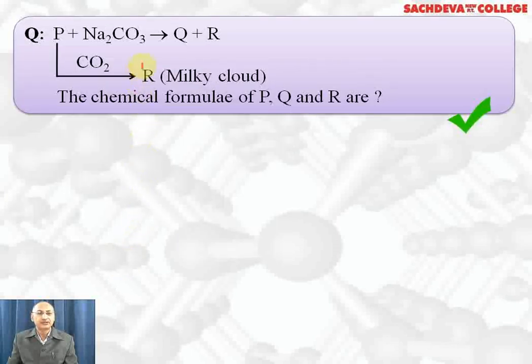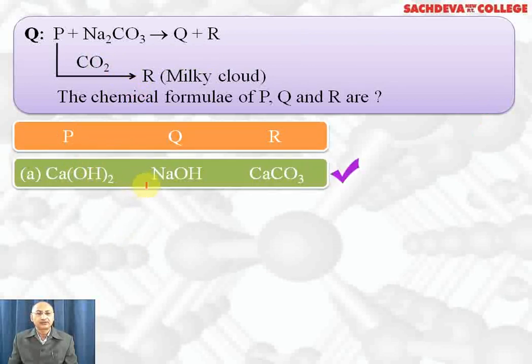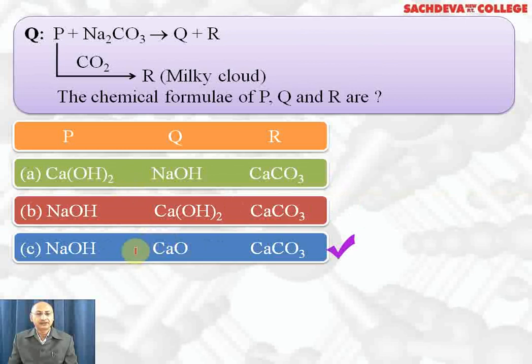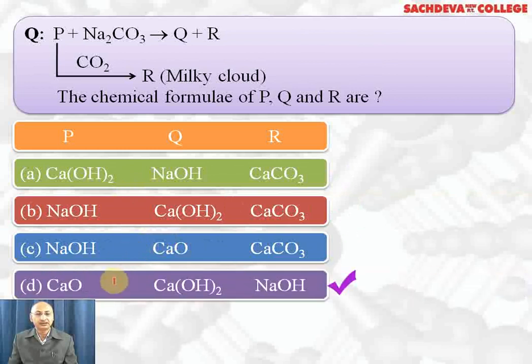Next question, P plus Na2CO3 gives you Q plus R. P reacts with CO2 to form R, which is milky cloud or white precipitate. Chemical formula of P, Q, R. These are the options: calcium hydroxide, NaOH, CaCO3; NaOH, calcium hydroxide, and CaCO3; NaOH, CaO, CaCO3; CaO, calcium hydroxide, and NaOH. Correct answer is A part. Calcium hydroxide will react with CO2 to form CaCO3. Here we will get NaOH and calcium carbonate.